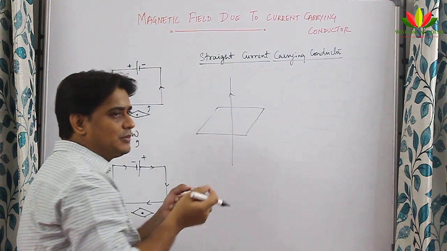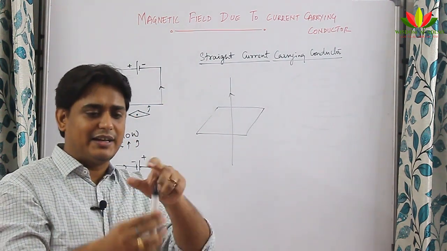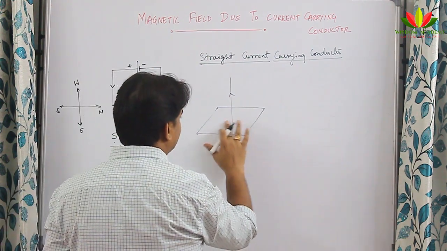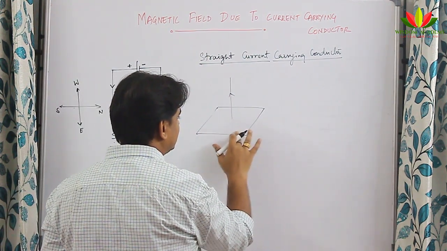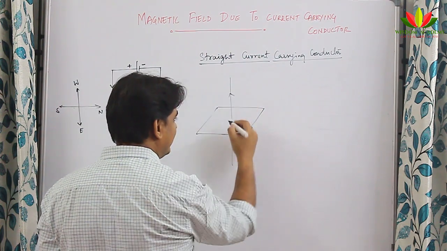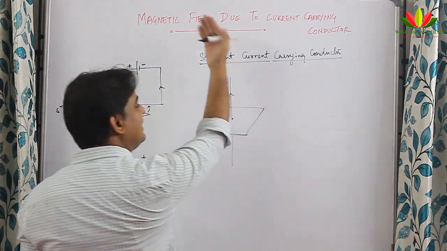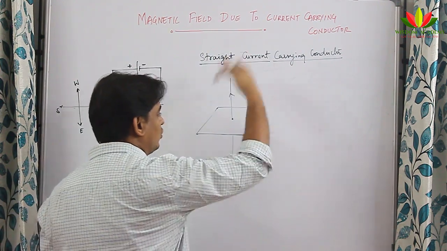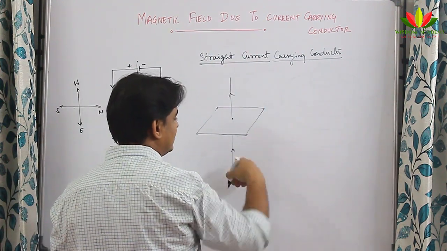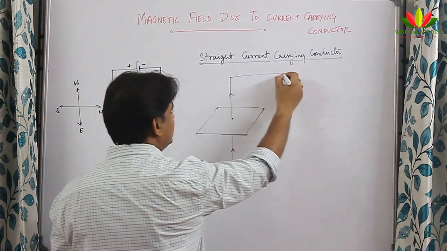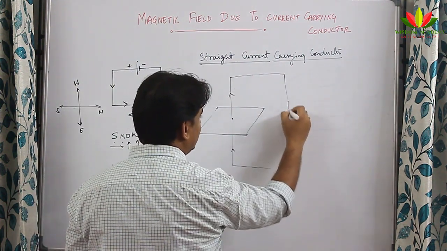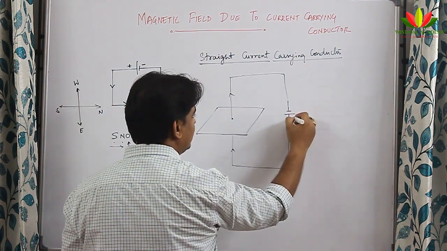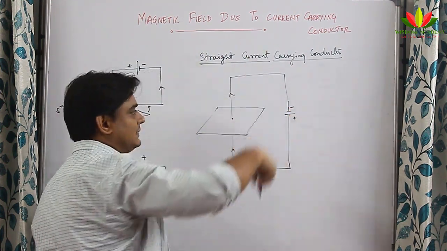The cardboard is placed in such a way that this wire is penetrating the board and going above. I hope you are able to understand what I am trying to say. So the wire is passing through this board, and the direction of current is from south to north, from down to up. For getting this direction, I need to put a cell here in such a way that this is positive and this is negative. So the current flows like this.